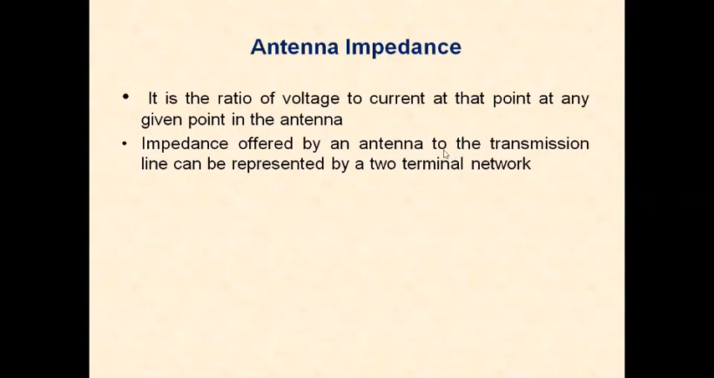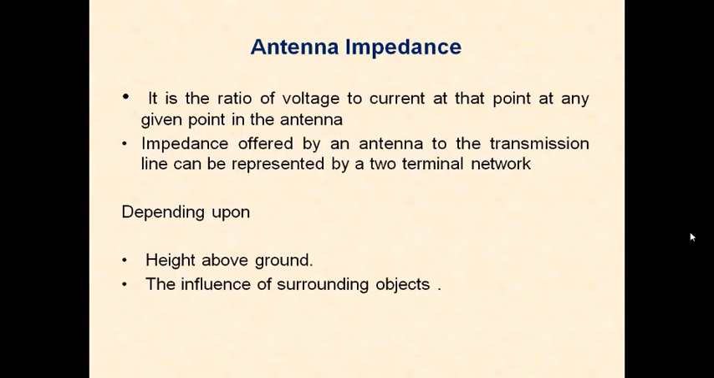Impedance offered by an antenna to the transmission link can be represented by a two-terminal network. What is a two-terminal network? It consists of a resistance and a reactance, given by the formula impedance Z equal to R plus jX. R is the self-resistance or radiation resistance, and X is the self-reactance of the antenna. Antenna impedance depends upon the height of the antenna above the ground, the influence of surrounding objects and other atmospheric effects dealing with the antenna location.